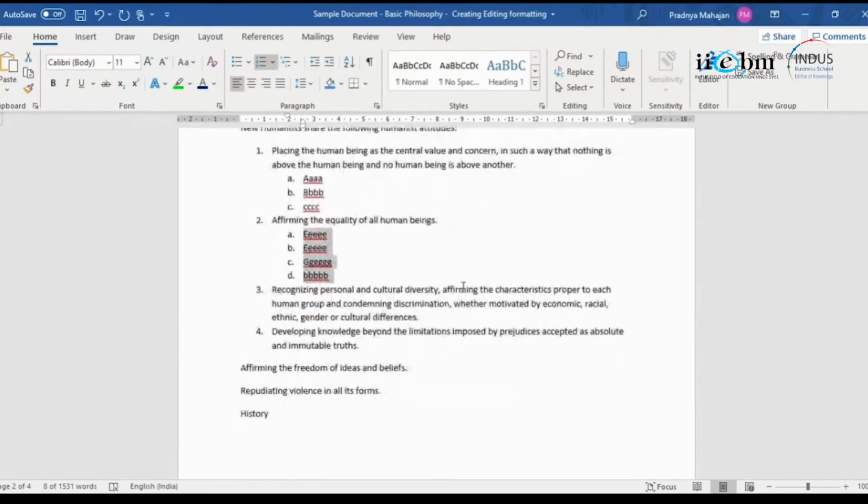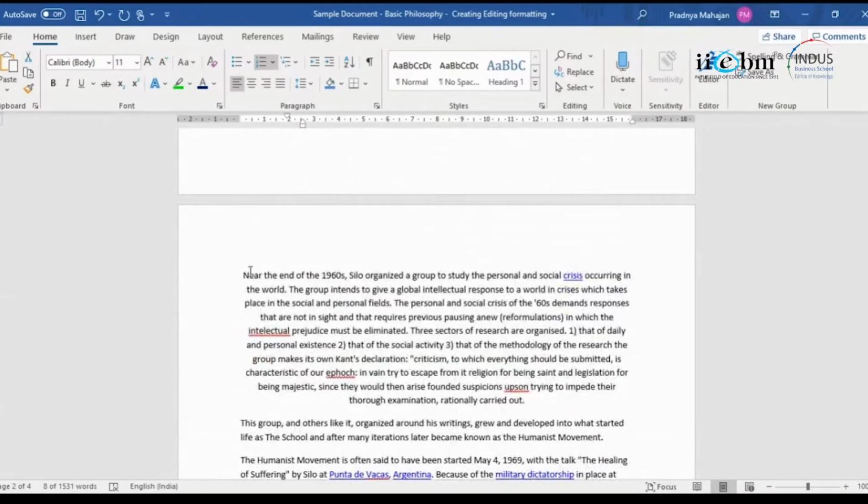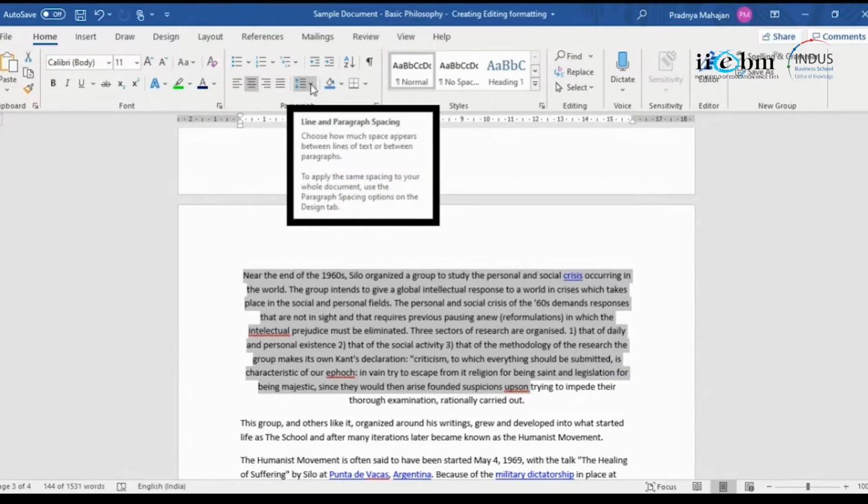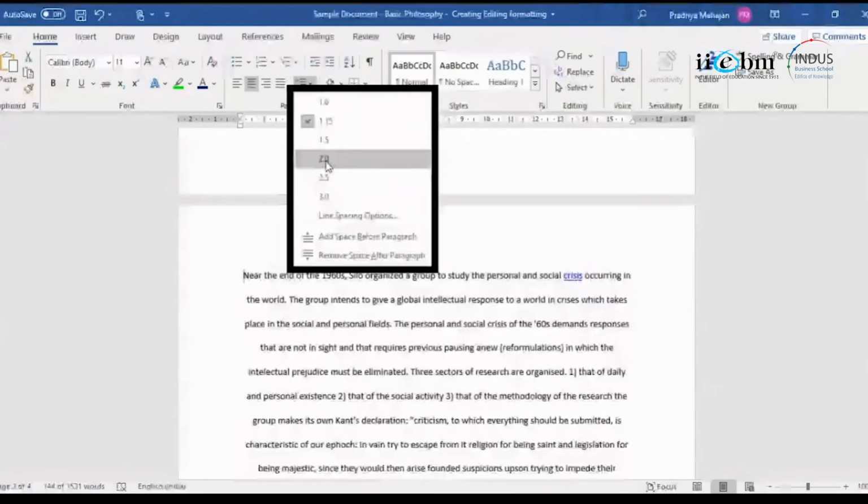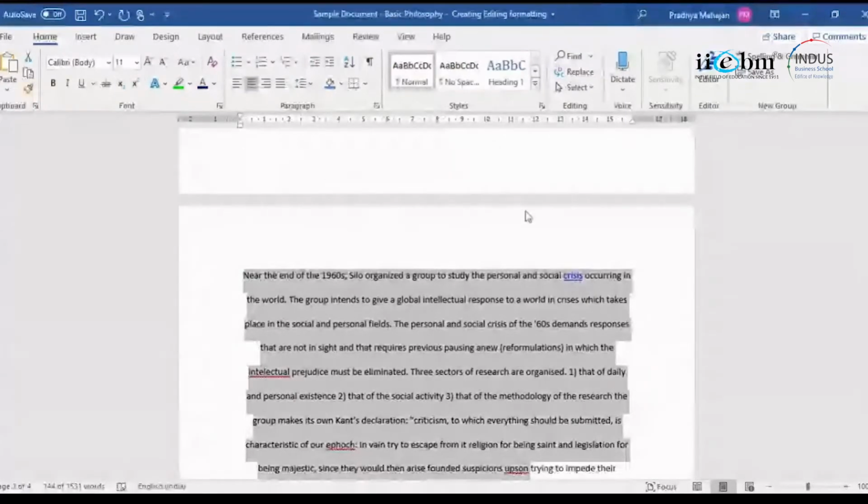Okay. Then I have something called the line spacing. So I select this. Can you see this? This is a single line spacing. That means the distance between the two lines. So here is where I can adjust that. I click on this and I say 2.0. Okay, some kind of document formats will require you to do these line spacing, especially research reports. They will say 1.5 spacing, so then you have to change the line spacing.